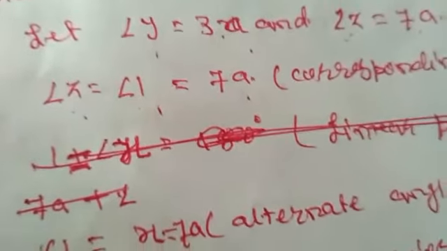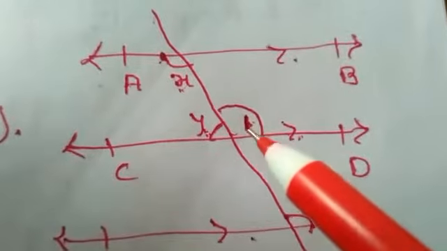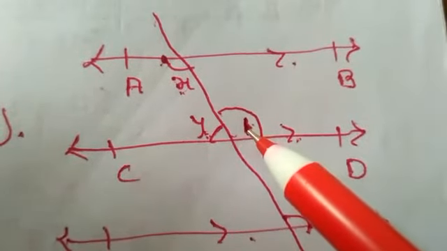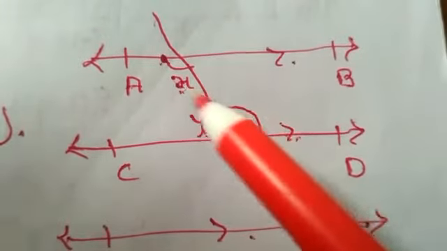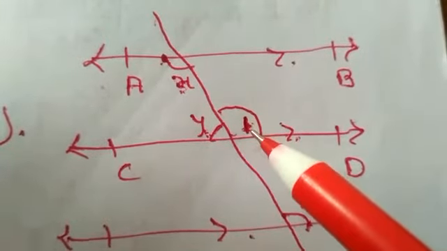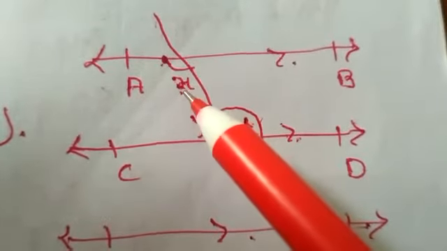And now angle 1 is equal to angle X also. Let's see in the figure. This angle 1 is equal to angle X because of alternate angles. So when angle 1 is 7A, angle X is also 7A.